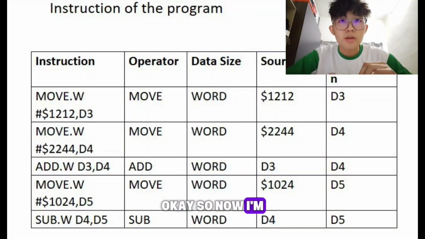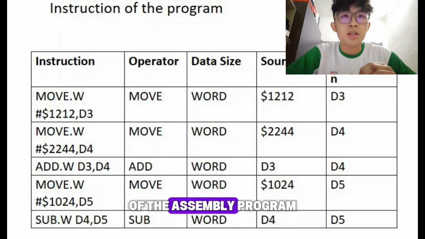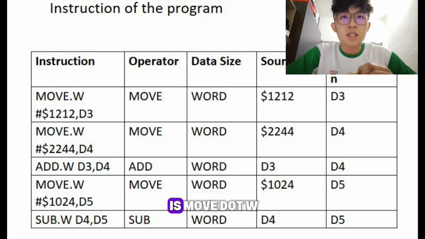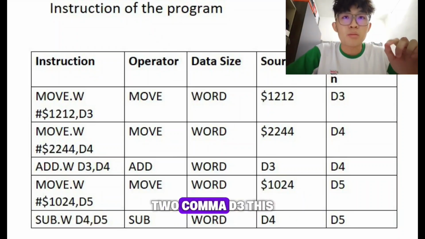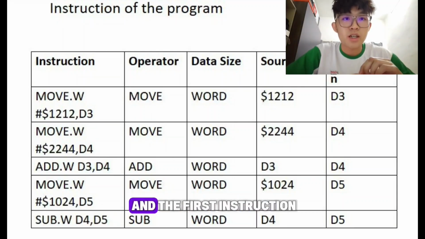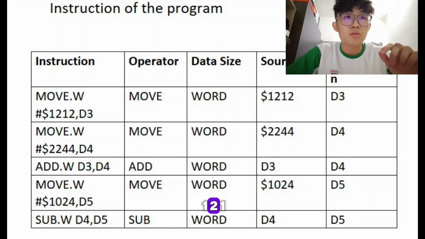Okay, so now I'm going to discuss the instruction of the assembly program. So the first line is move.w #$1212, D3. This is the first line and the first instruction, and the operator is move, and the data size is word, and the source is $1212, and the destination is D3.